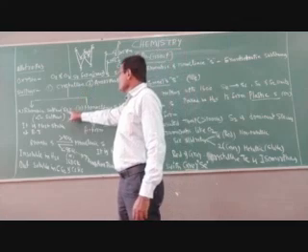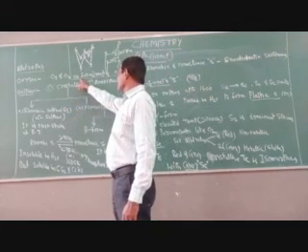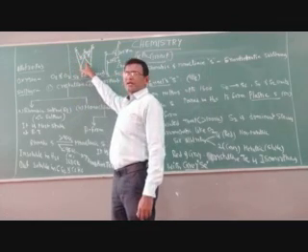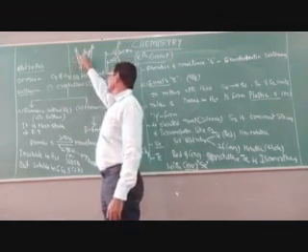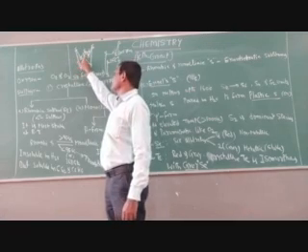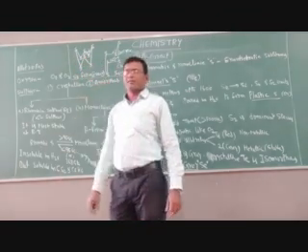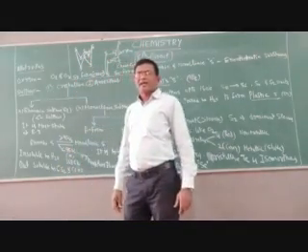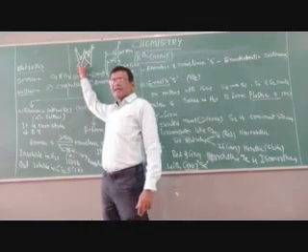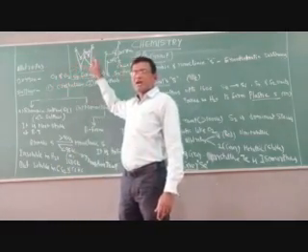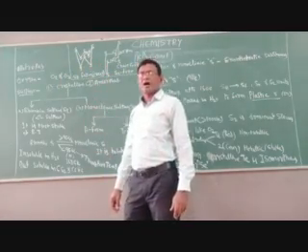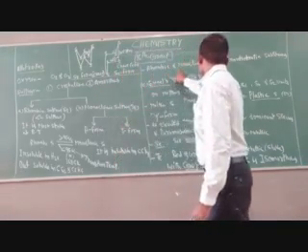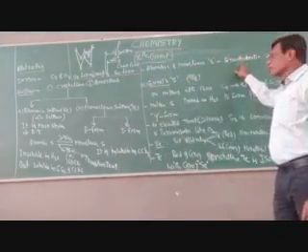Then the rhombic sulfur is an S8 molecule. The structure of the S8 form has eight sulfur atoms. The arrangement is like this. This type of arrangement is called crown ring structure. Like the crown Miss Universe contestants wear in beauty competitions. It is also called pucker ring structure. Crown ring or pucker ring structure for S8 form. Next diagram. Here the rhombic and monoclinic sulfurs are both anisotropic sulfurs.